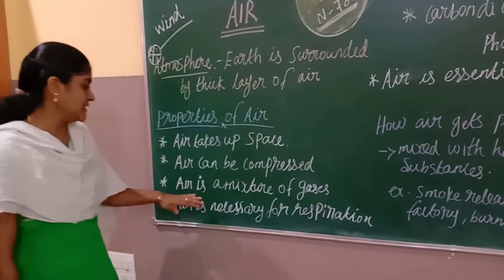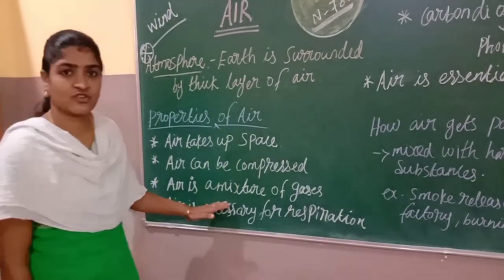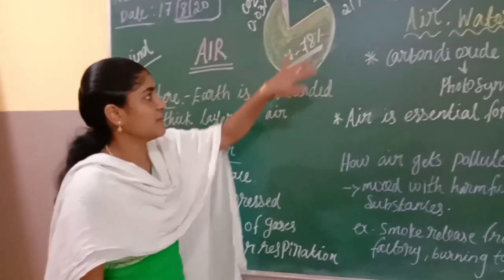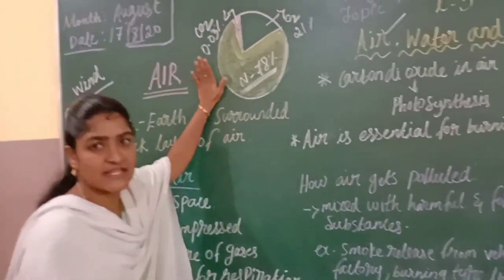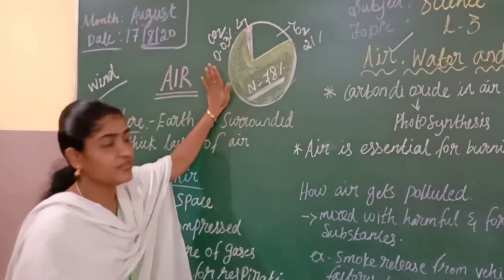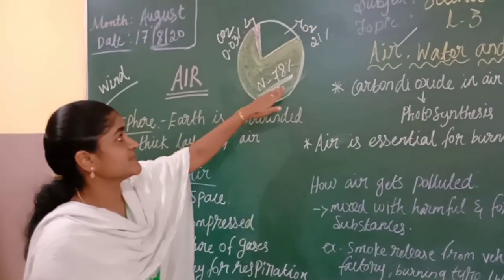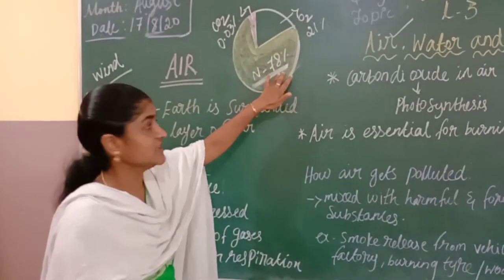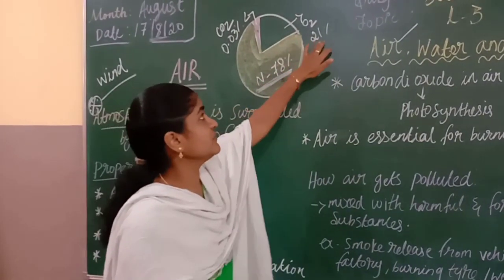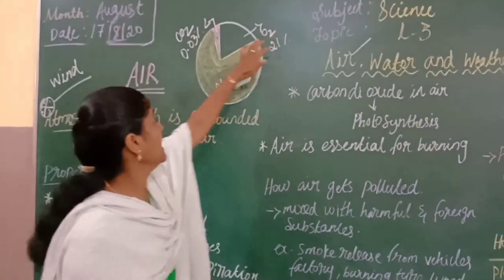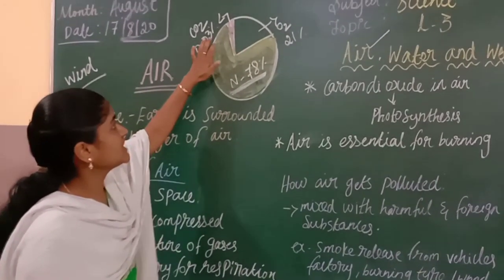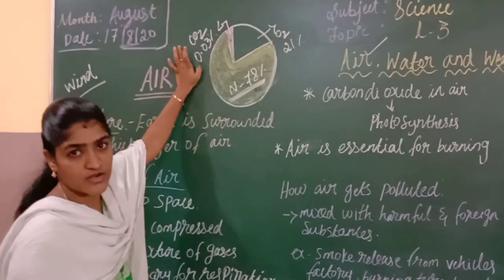Okay. And the next point, air is a mixture of gases. Already I have mentioned that the composition of air is a mixture of gases. The major part, nitrogen, is present at 78% in the air, and 21% oxygen and 0.03% carbon dioxide.